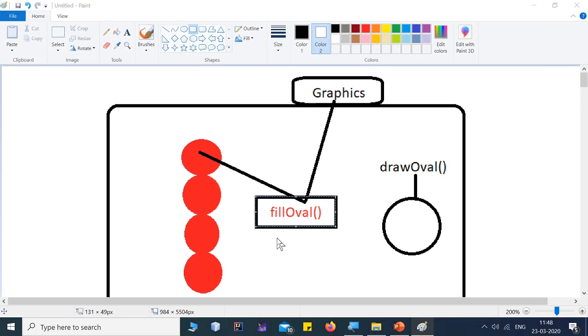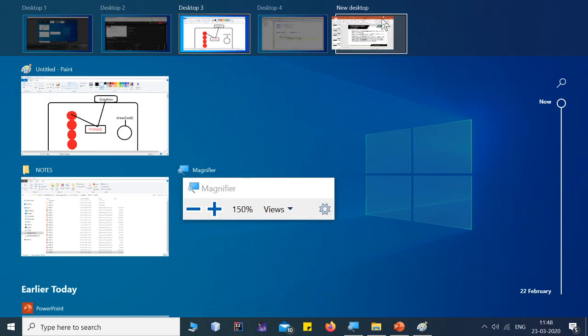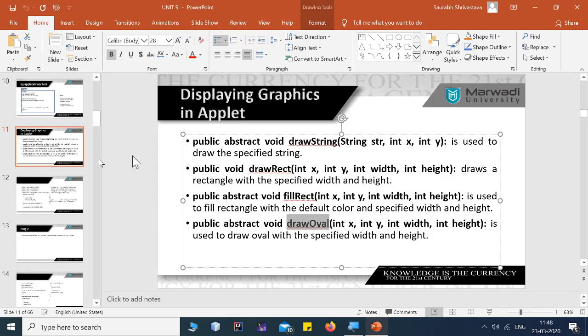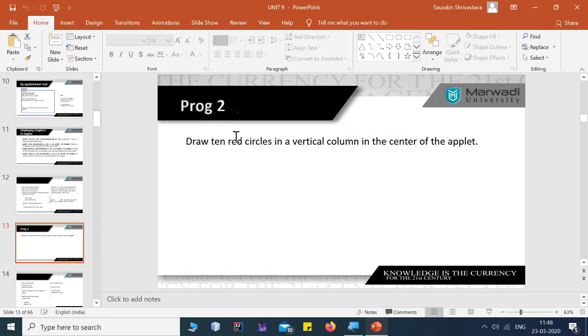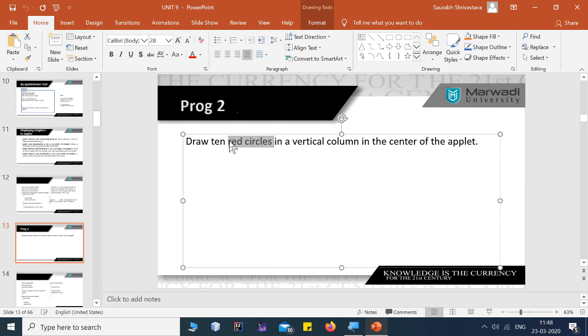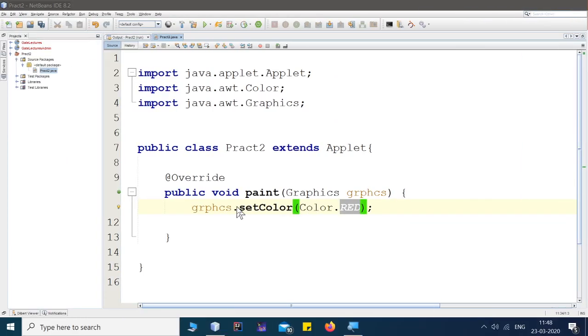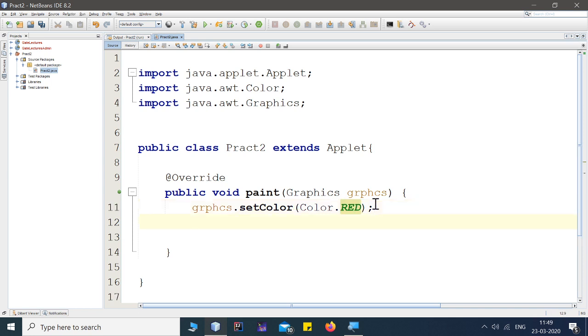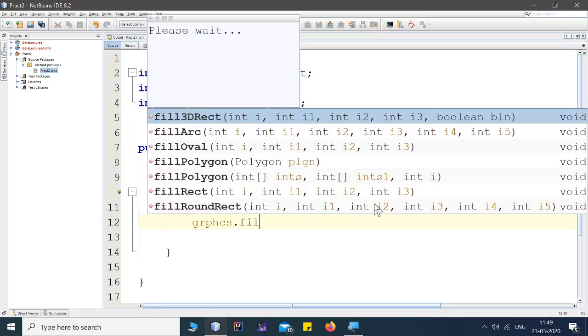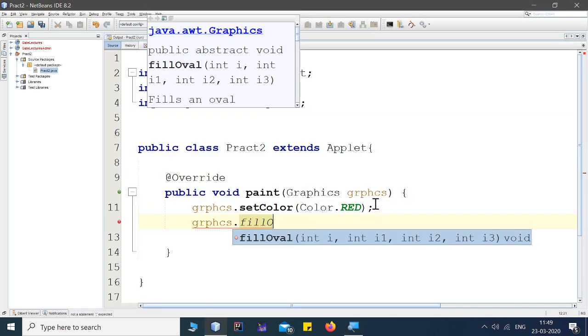Let me open the slides. In the assignment they have given us, we need to create 10 red circles. So first I set the color as red. Now my color is red. The next method used to create a solid circle is fillOval, so again, with the help of the Graphics object, I'm using fillOval as a method.